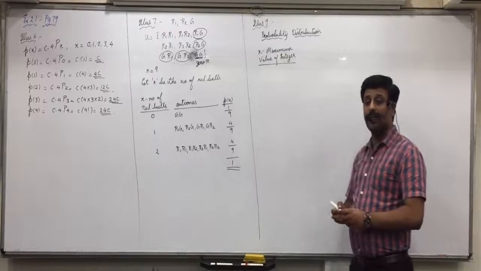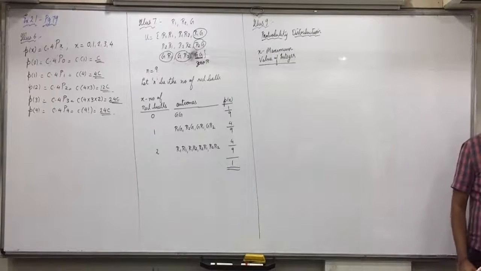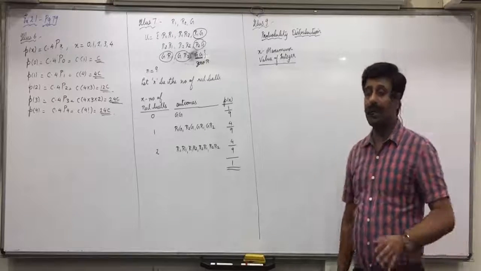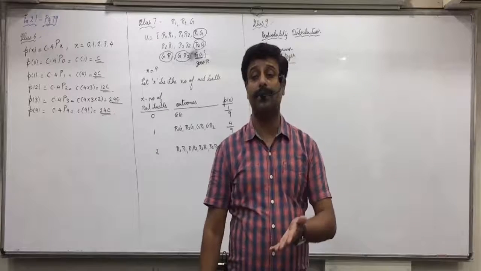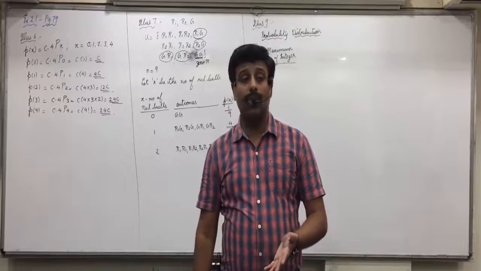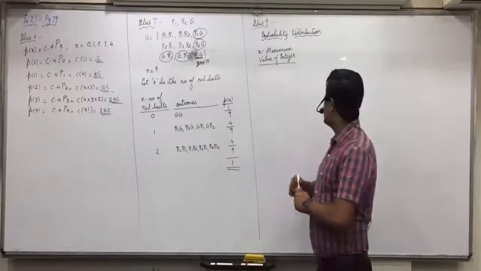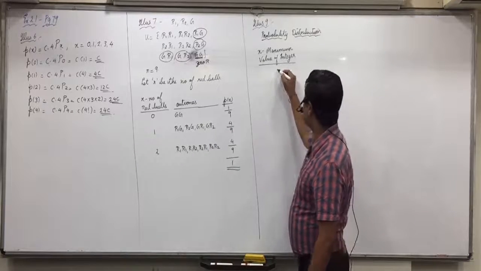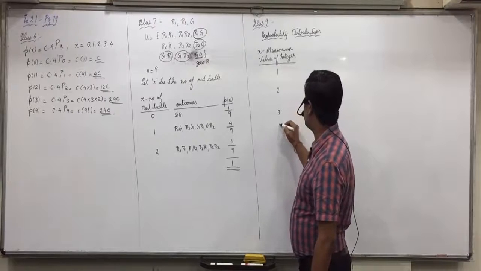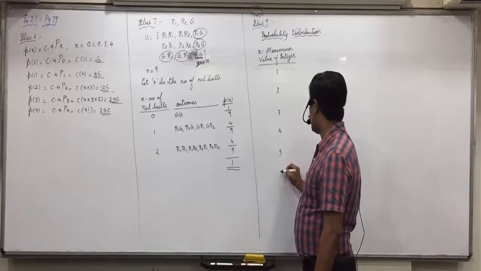Let x be given, it's already given. Now be attentive. In the dice, the numbers are from 1 to 6. So what maximum values are possible? 1 to 6. The maximum value of the integer possible is either 1 or 2 or 3 or 4 or 5 or 6.